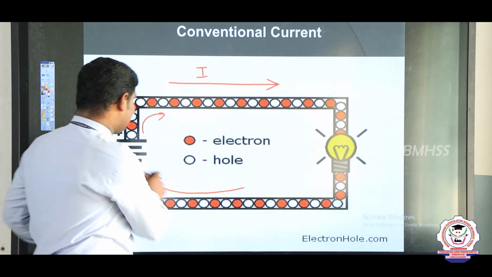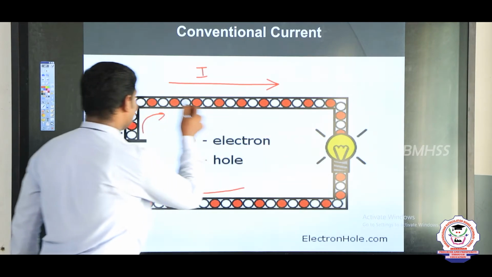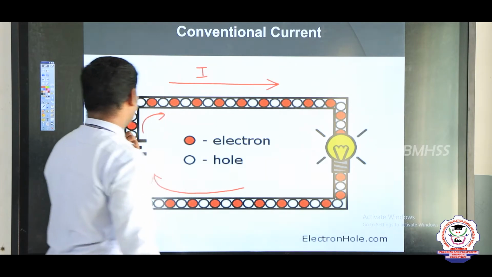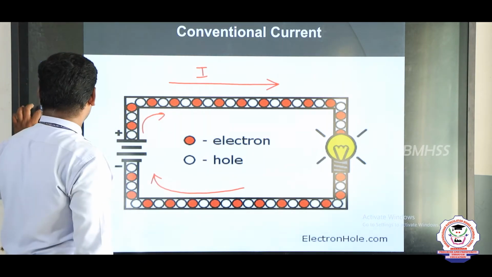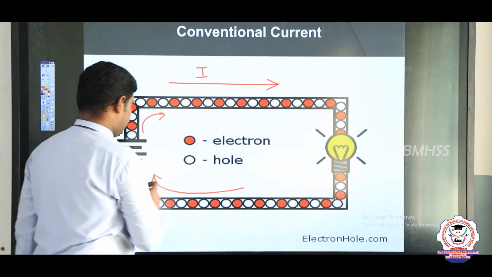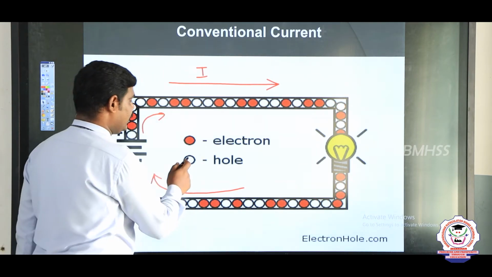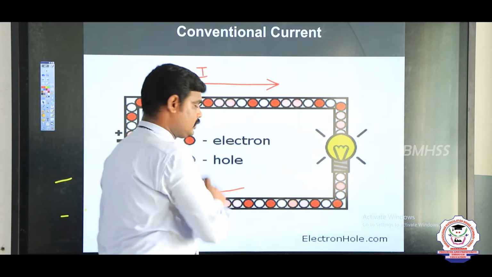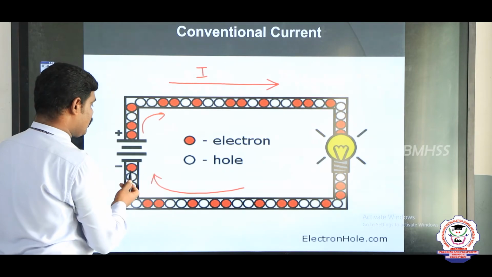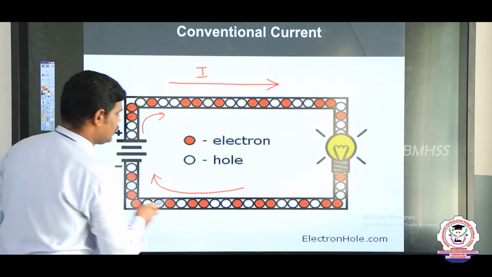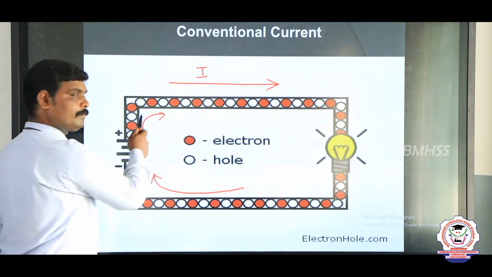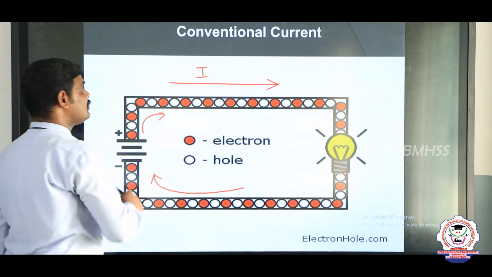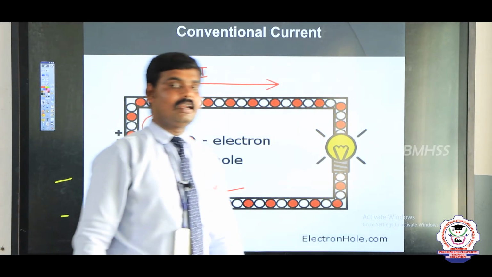Why? Because these free electrons are attracted towards the positive terminal. So these electrons drift towards the positive terminal. See one more time. Here the red color is electrons and the white color is positive charge, or we can say holes. So here we can see the electrons move from negative terminal to positive terminal, but positive charge moves from positive to negative terminal. This is conventional current.